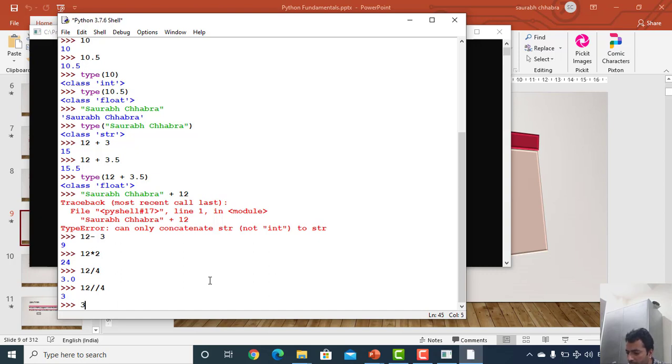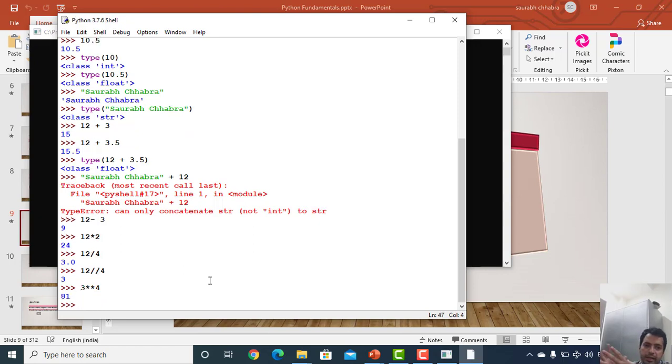If I want to have the power operation, suppose I want 3 to the power 4, we know it is 81. For power, we just need to type the asterisk twice, so the interpreter will understand that we intend to compute 3 to the power 4. So these are the basic arithmetic operators which we use.